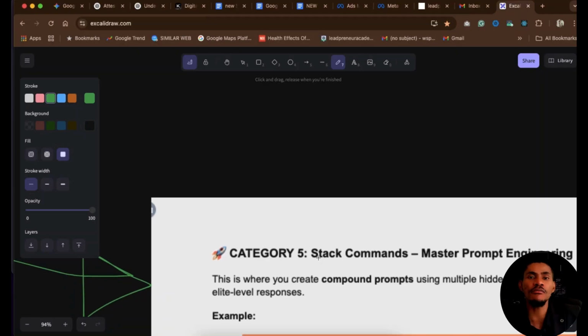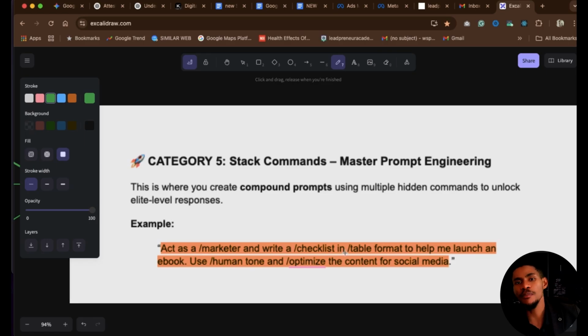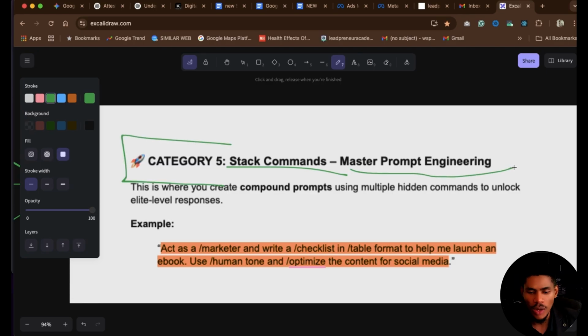They don't know that there is even a more powerful way to get this thing done, to give them a better result. And the funny part is, category number 5 is just short. It's just one sentence that will change everything for you. Let me break the sentence down for you, and let me explain every single part of this command for you. Now, we call it the stack command. That is category number 5.